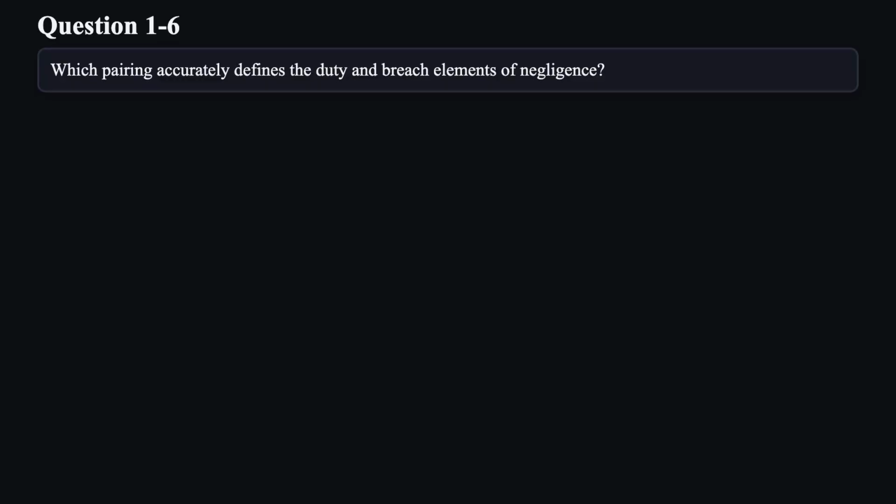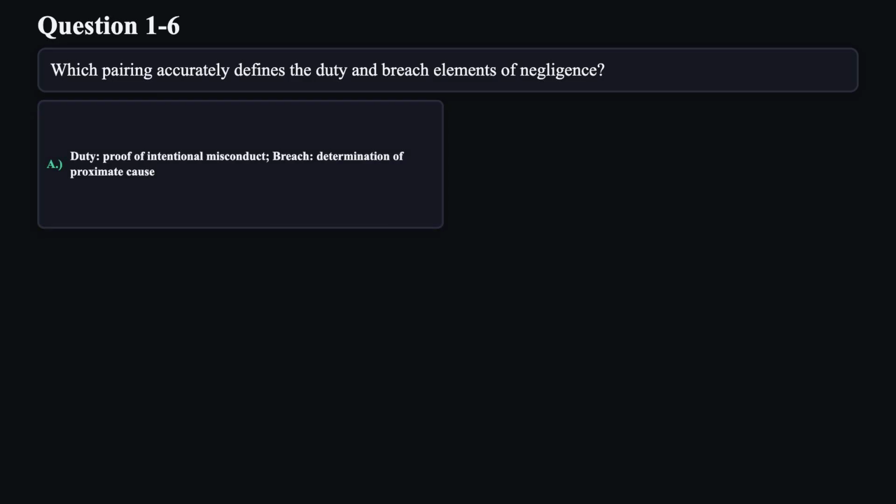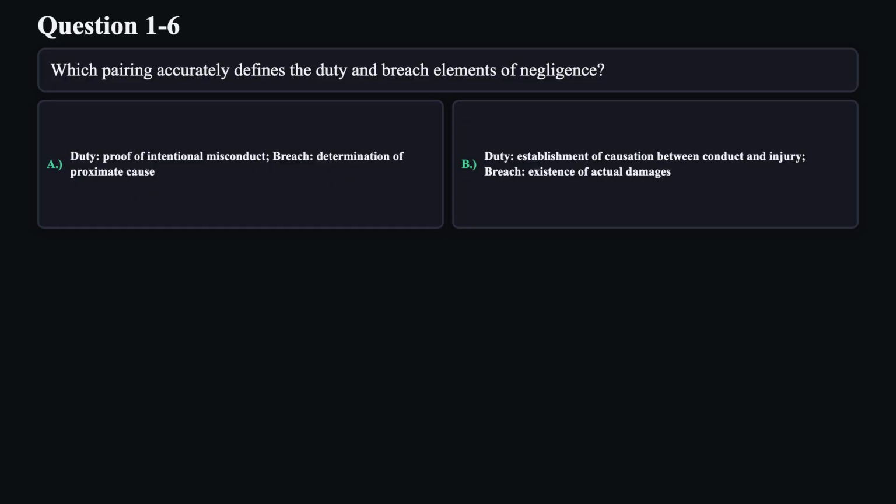Question 6. Which pairing accurately defines the duty and breach elements of negligence? A. Duty, proof of intentional misconduct. Breach, determination of proximate cause. B. Duty, establishment of causation between conduct and injury. Breach, existence of actual damages.